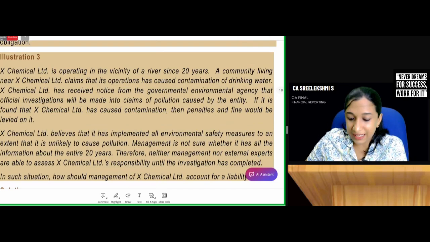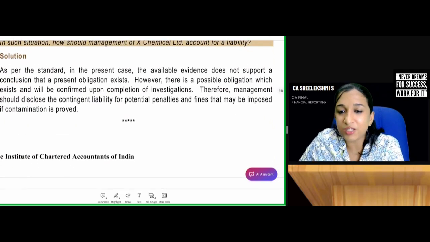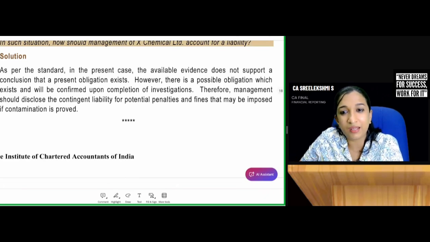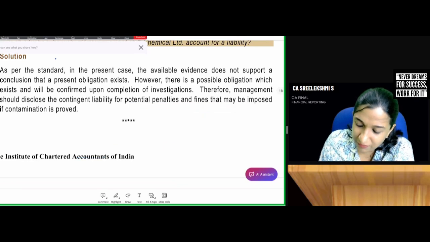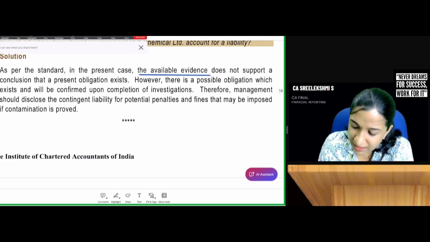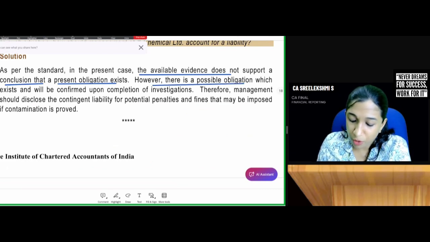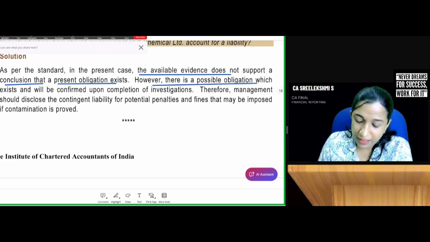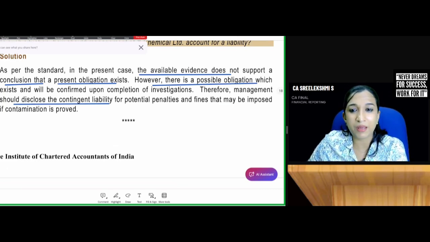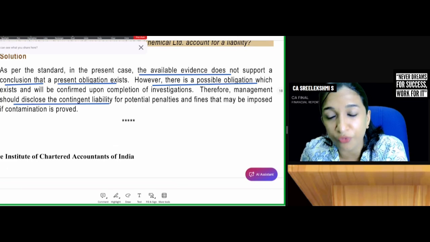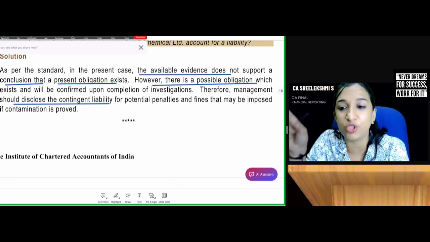So what I'll write in exam, we'll write as per Ind AS 37, provision will be created when 1, 2, 3. So here from the question, in the given case, the available evidence does not support the conclusion that present obligation exists. However, there is a possible obligation. Therefore, management should disclose a contingent liability for potential penalties and fines that may be imposed if contamination is proved. Less than 50% probability is there, then you disclose it as a contingent liability.